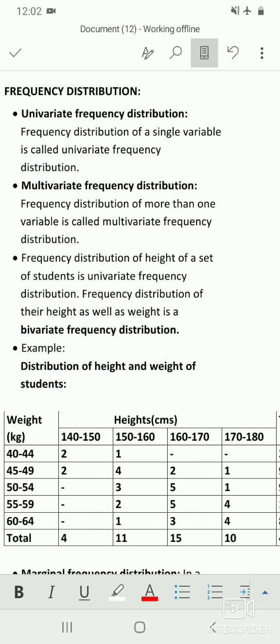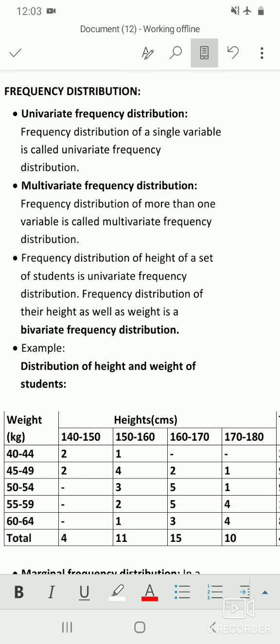Hello everyone. So in the previous video of Business Statistics 1 we had seen about frequency distribution and some of the terms used in frequency distribution. So in today's video we'll be looking at bivariate and multivariate frequency distribution.